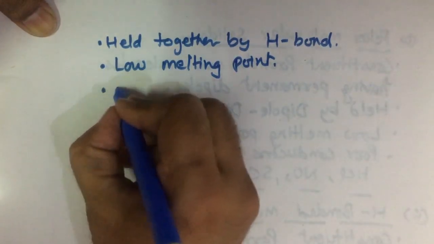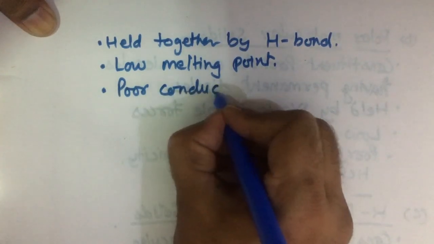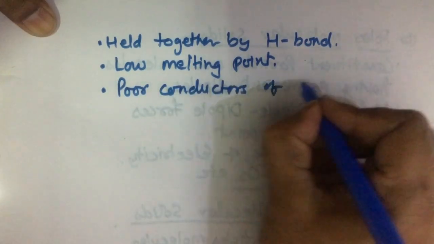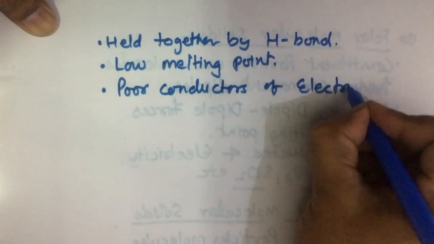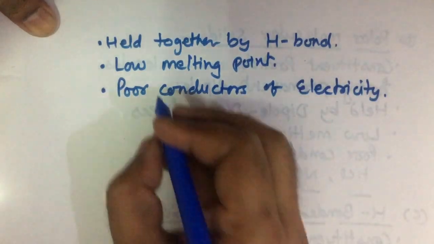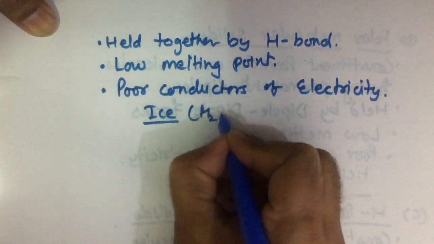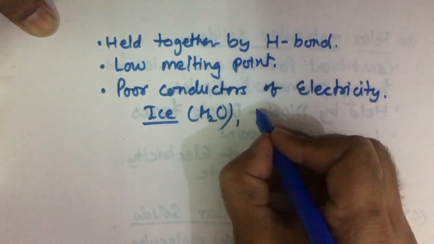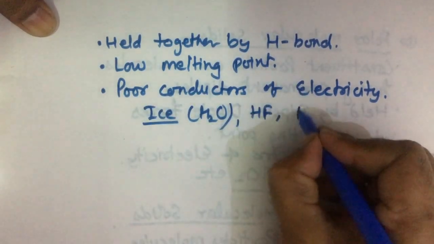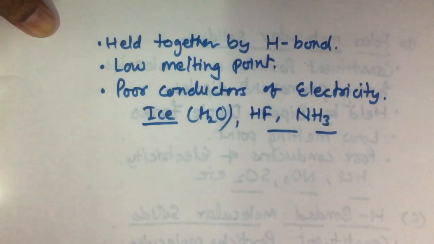They are also poor conductors of electricity. Examples are ice, HF, hydrogen fluoride, NH3.